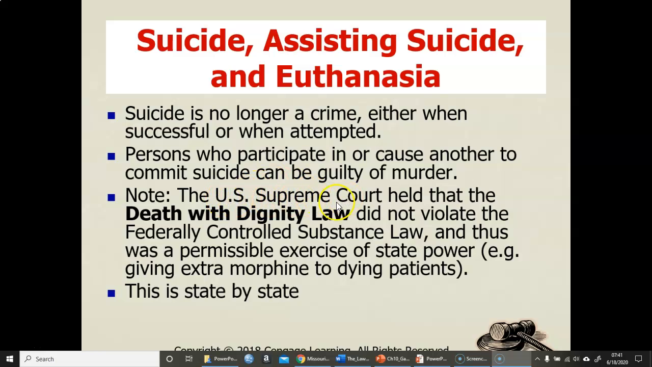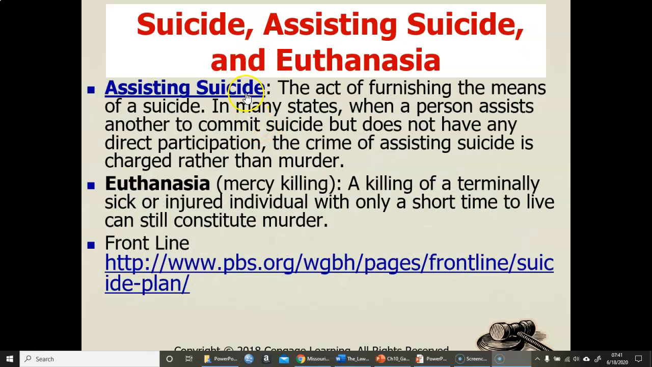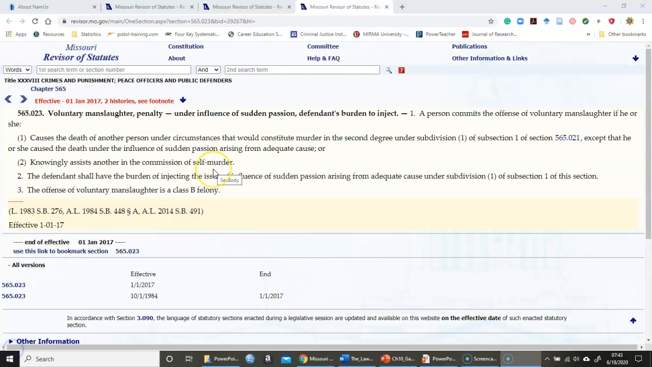But the U.S. Supreme Court held that a death with dignity law did not violate federal controlled substance acts. So this is where, depending on what state you live in, there are some different laws that a physician could prescribe medication to that terminally ill patient. So assisting suicide, the act of furnishing the means of suicide. In many states, when a person assists another to commit suicide but does not have any direct participation, the crime of assisting suicide is charged rather than murder. And I believe I said something incorrect just a second ago. As far as second-degree murder, I actually meant voluntary manslaughter as far as assisting another in the commission of self-murder.